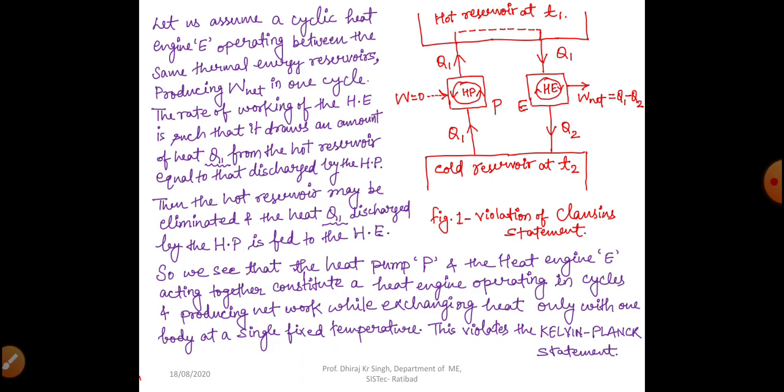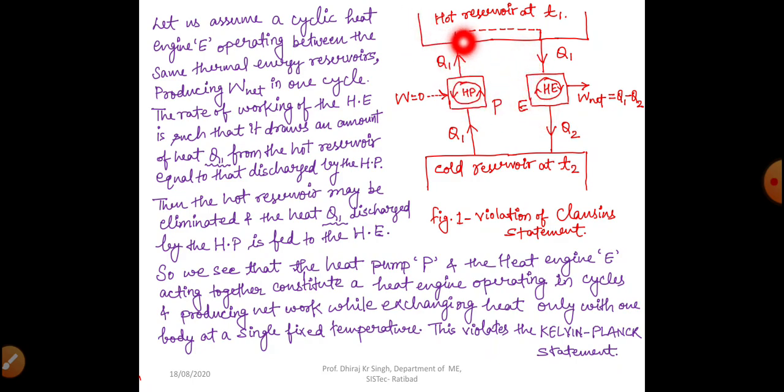So dear students, what was the first case? The first case was that we have violated the Clausius statement, right? How have we violated the Clausius statement? By not supplying any work input to the heat pump. Then what have we done? The same amount of heat which has been rejected by the heat pump, we have used as an input to the heat engine.